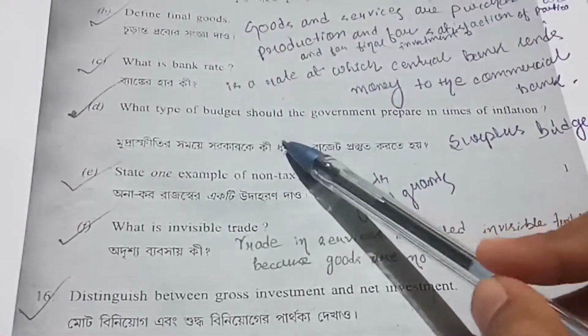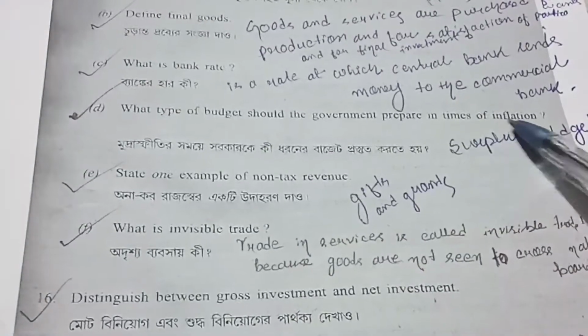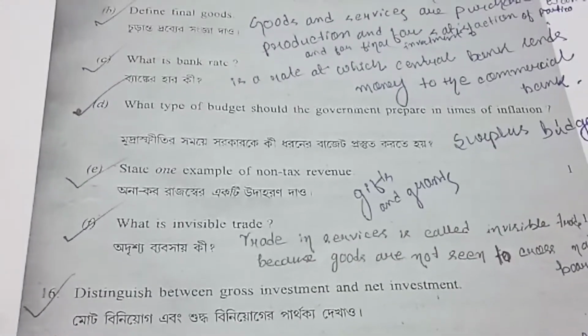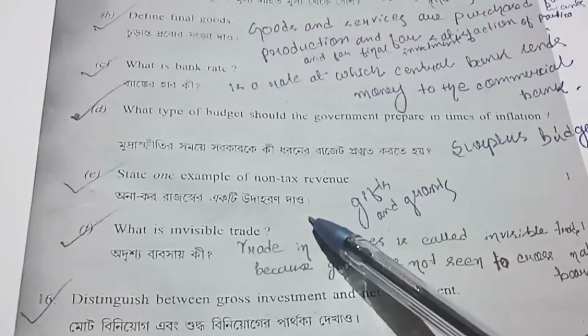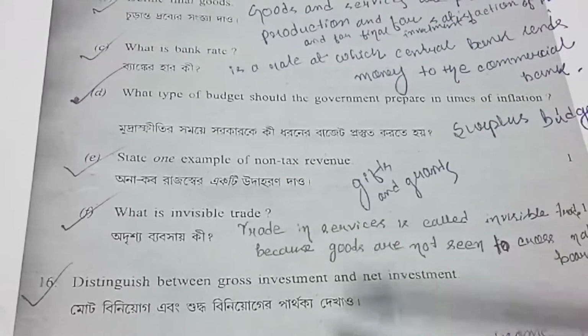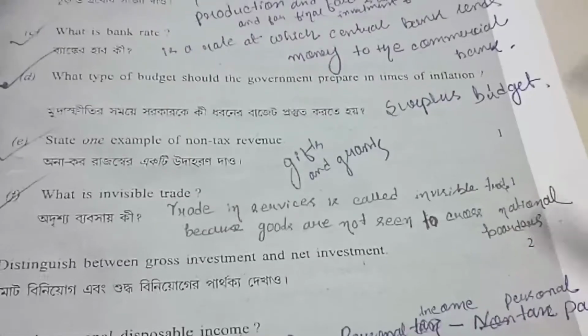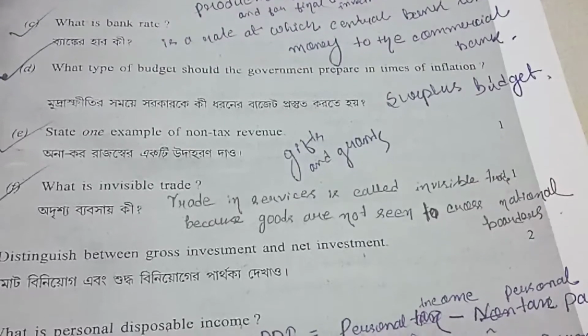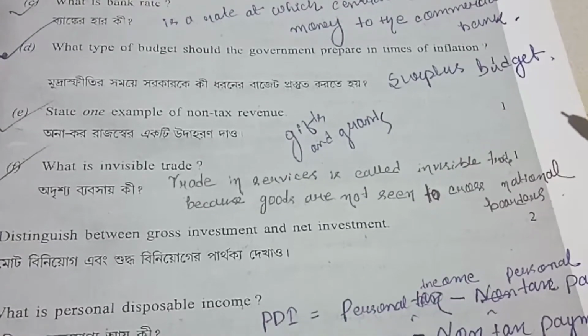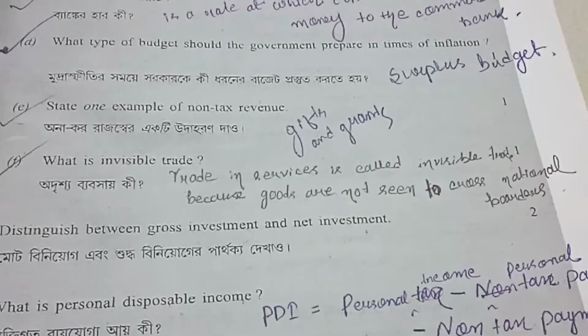Which type of budget should the government prepare in terms of inflation? The answer is surplus budget. Give one example of non-tax revenue: gifts and grants. What is invisible goods? Trade in services is called invisible goods because the services are not seen crossing national borders.